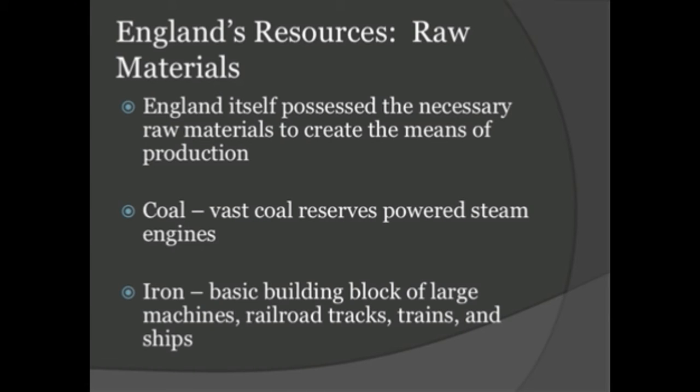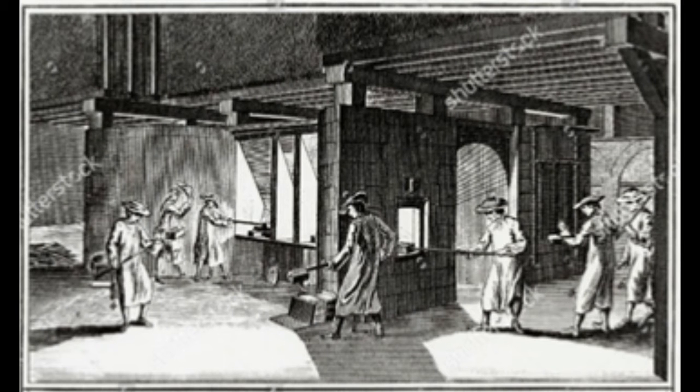England itself possessed the necessary raw materials to create the means of production. Coal: vast coal reserves powered steam engines. Iron: the basic building block of large machines, railroad tracks, trains, and ships.